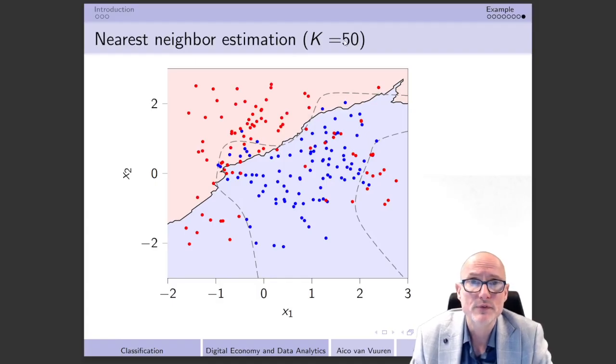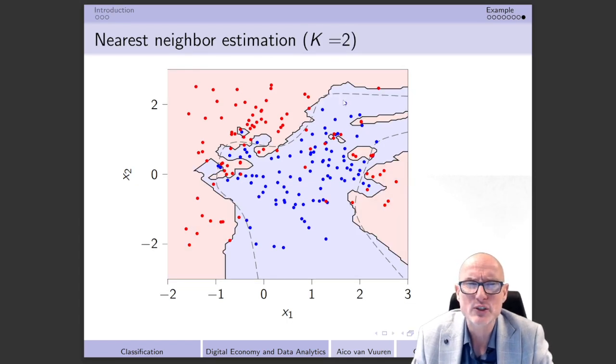If we take k equal to 50, well, then we don't have such a great outcome, because then we get this picture that we have over here, and you immediately see that this is not such a great predictor, because here we actually predict blue, but in reality what we had to do is of course to predict red. Also here, this whole area should be red, but it's predicted to be blue, and we also see, even though that's probably not as problematic, this area over here as well as that area over there. So we should realize k equal to 50 is not as great a predictor as k equal to 15.